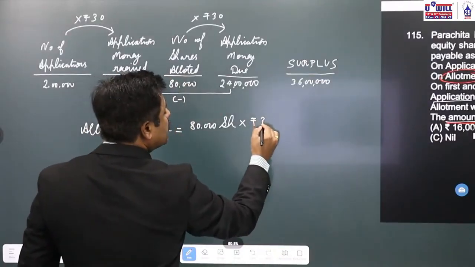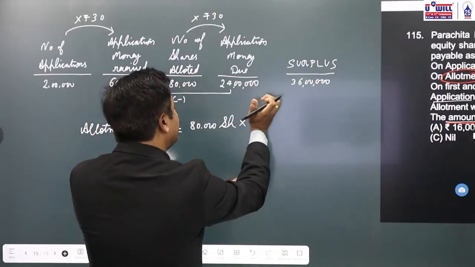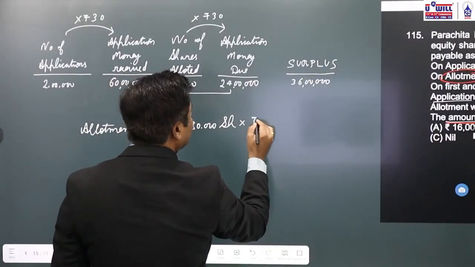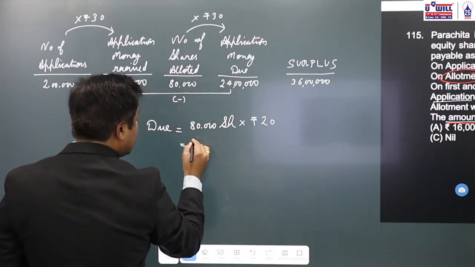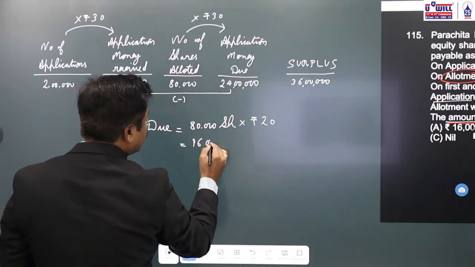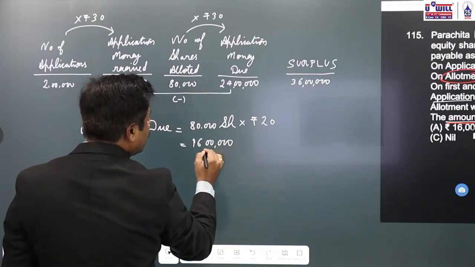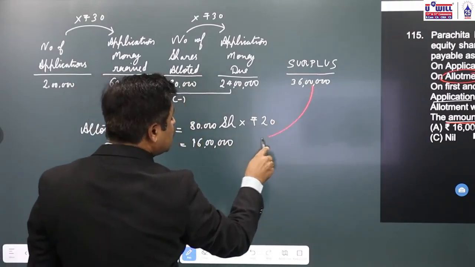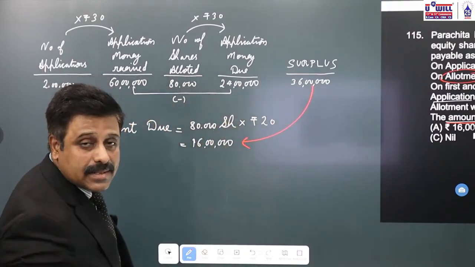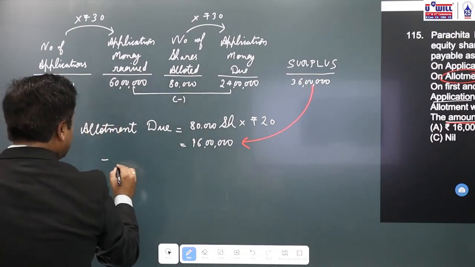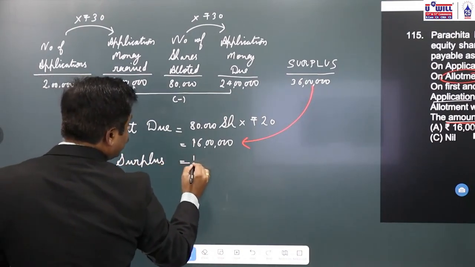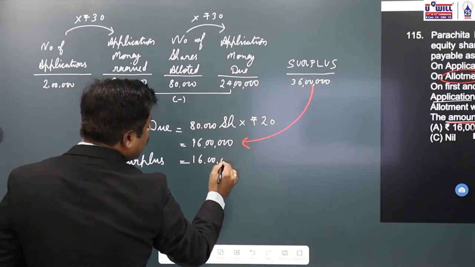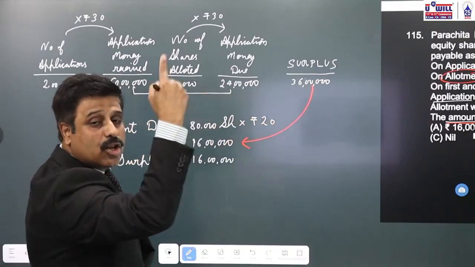So 80,000 into 20 will be equal to 16 lakhs. Now, because there is a huge surplus of 36 lakhs, the entire 16 lakhs will get adjusted here. And the further surplus remaining, 20 lakhs, will adjust with call money.